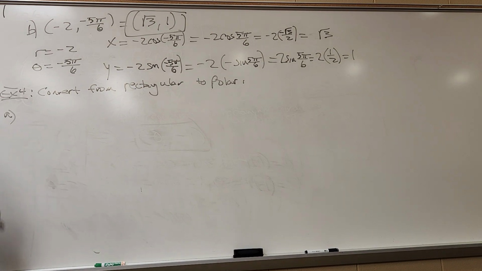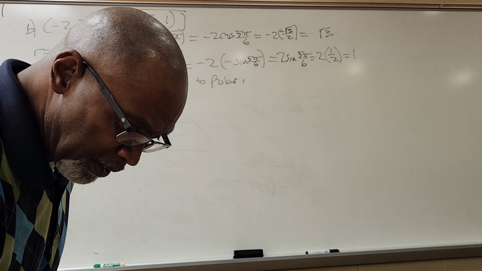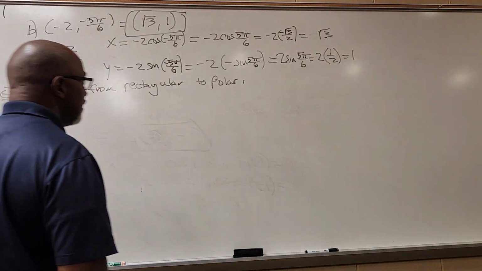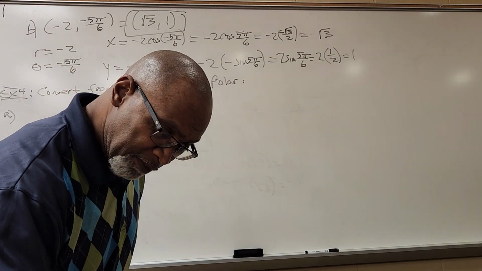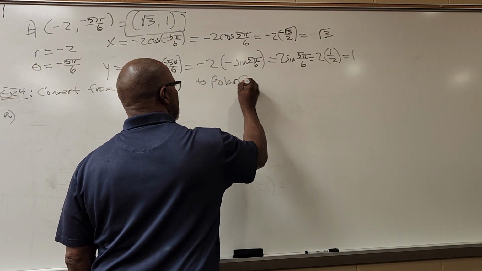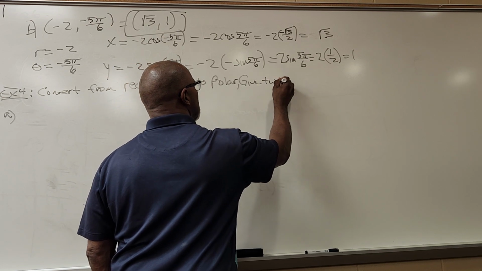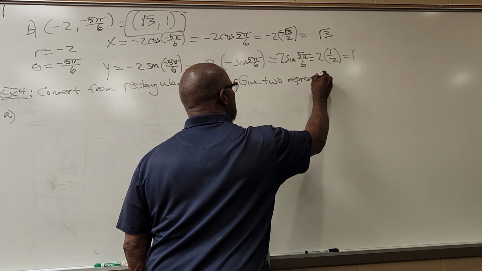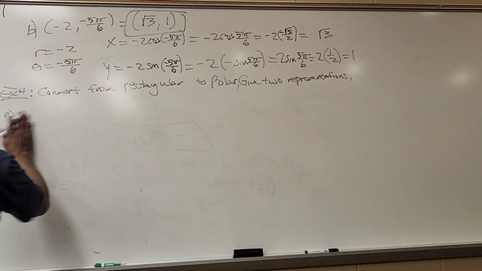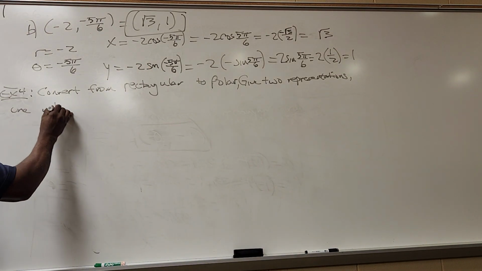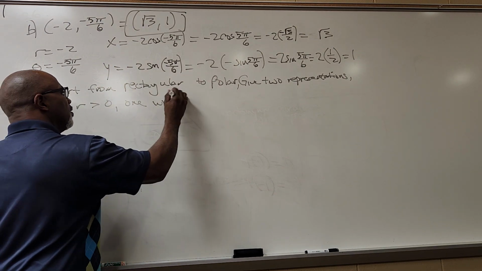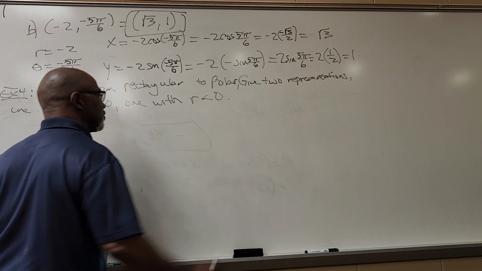In A, they want me to do two things. Give two representations, one with r greater than 0, one with r less than 0.